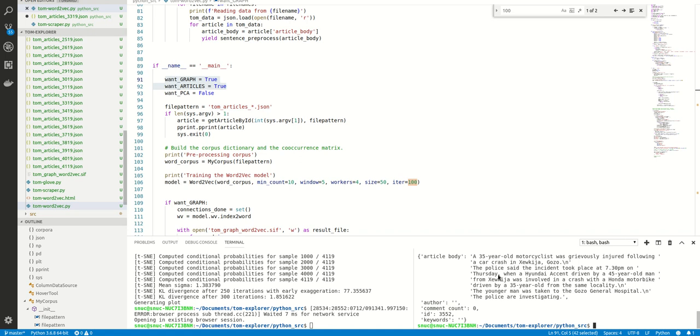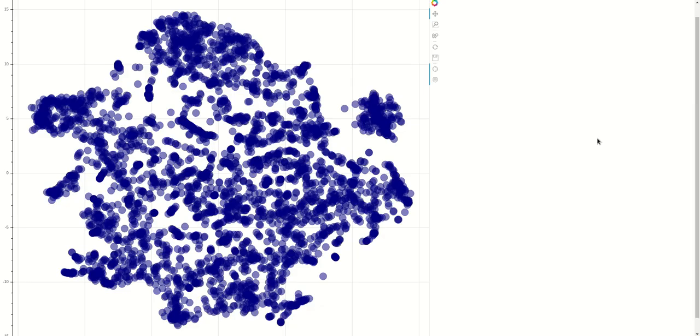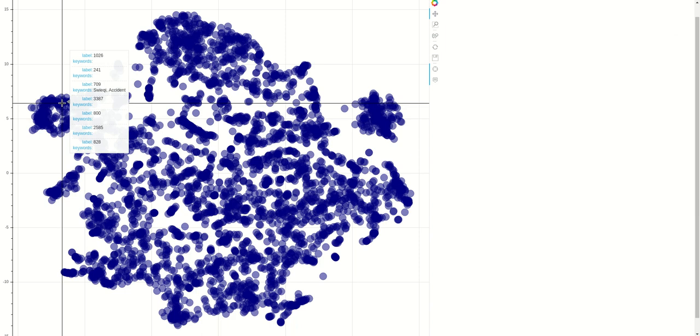Okay, and here it is pretty obvious. A 35-year-old motorcyclist was grievously injured following a car crash in Shirkia. So even though there were no keywords, it correctly figured out what kind of article it was. So one thing the Times of Malta can do with this algorithm is automatically add keywords to its articles based on previous content. So there we go. Now, that's one use case.